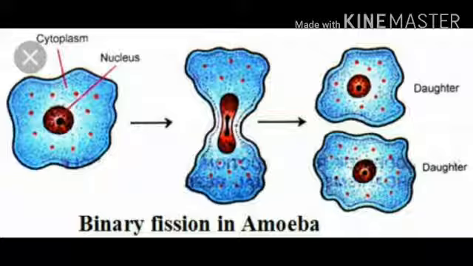In binary fission, the amoeba divides its cell into two parts along with the nucleus and forms two daughter amoebae. After some time these daughter amoebae also divide into two and form another two daughter amoebae. This is how binary fission happens inside the amoeba.